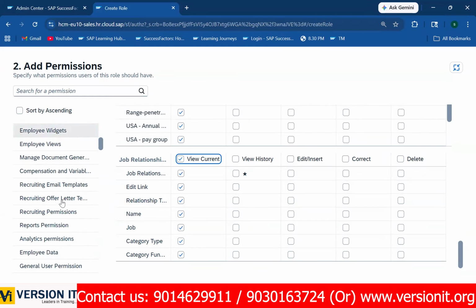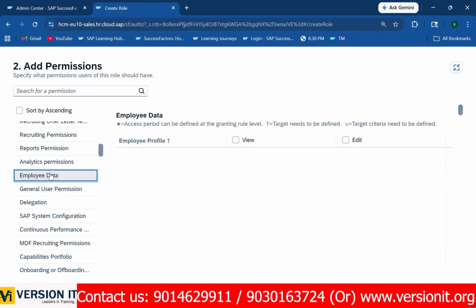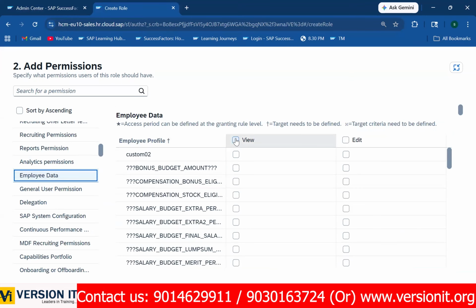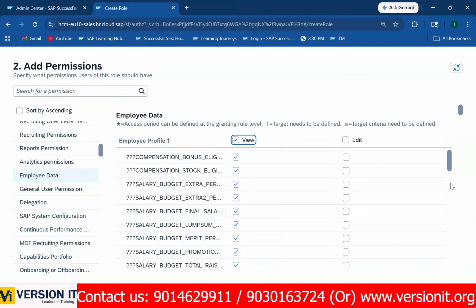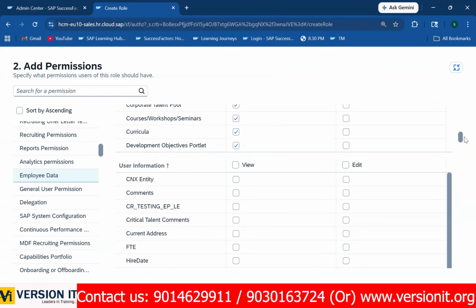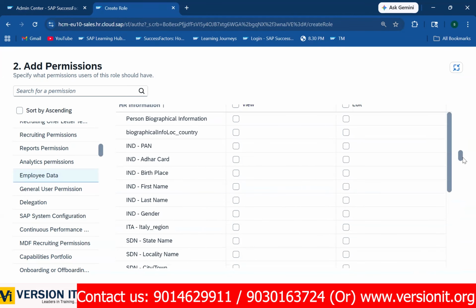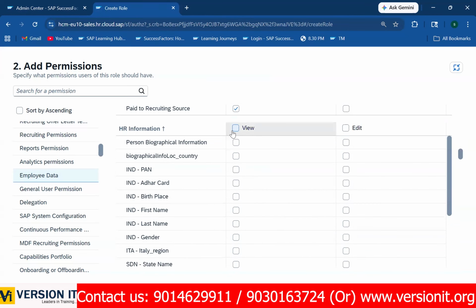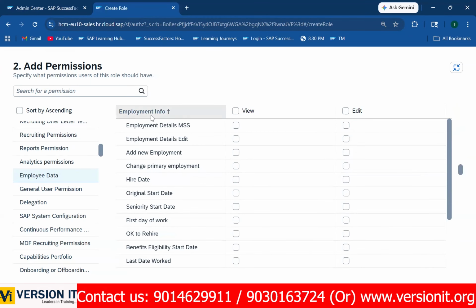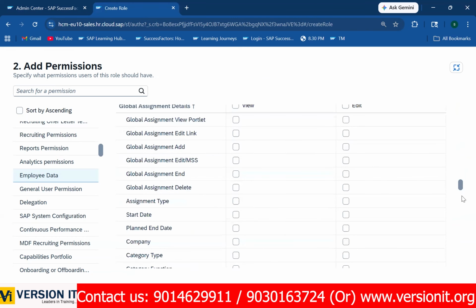And one more permission here, employee data. The employee profile, that means the minimal data of the employee. Employee profile and user information. Balaji, once you log into the system, check all these permissions. It's too simple. You just need to enable or disable. That's it. See employment info, your employment details related. Only view access that we are giving.